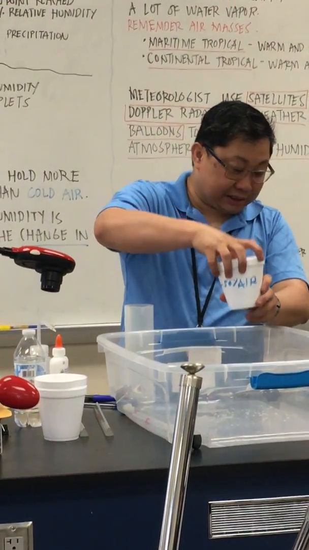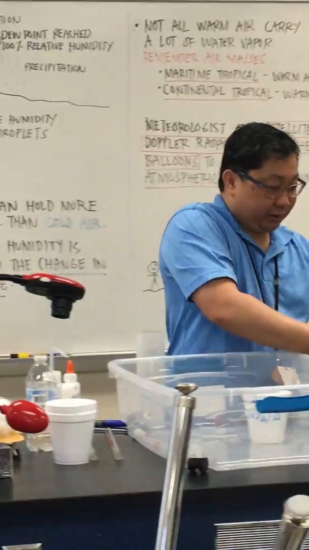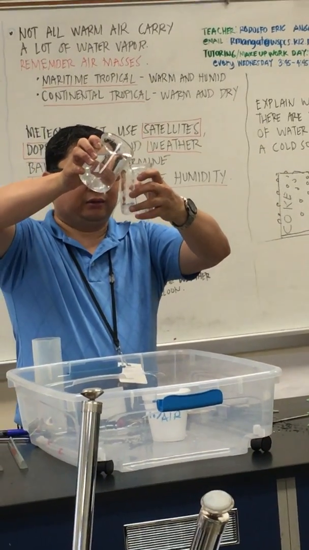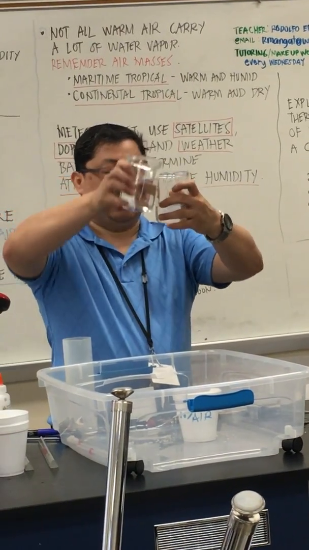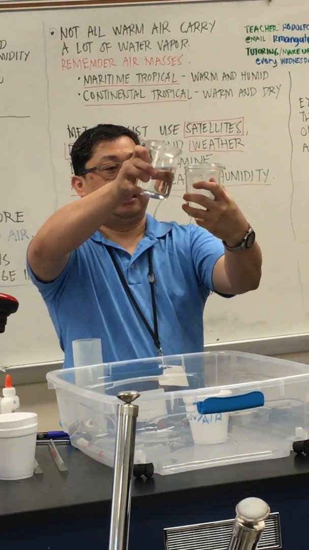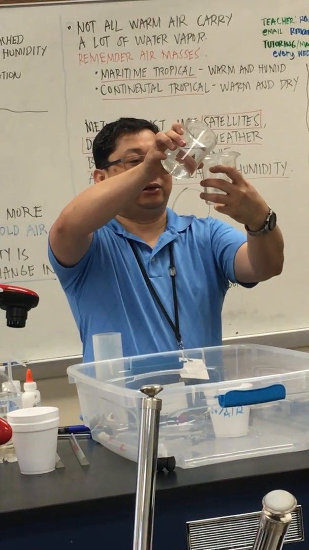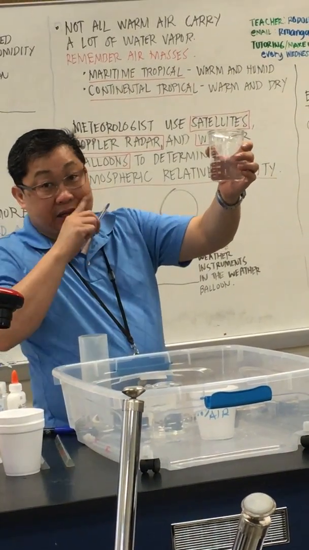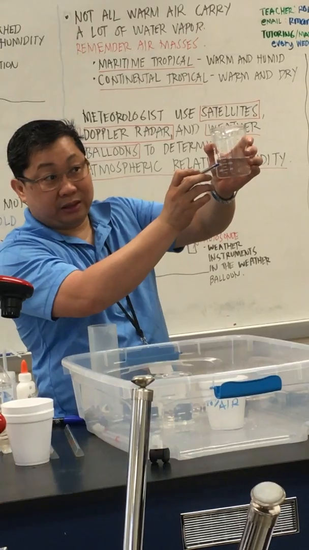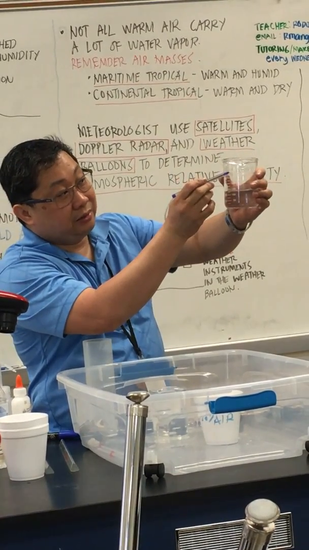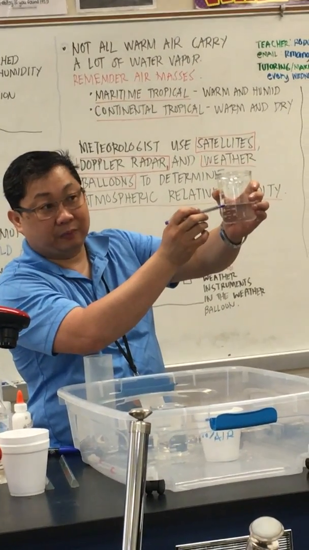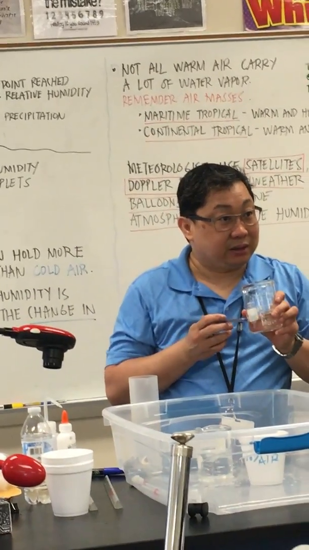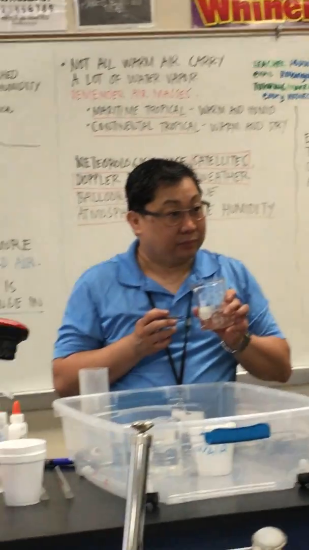It's the same thing as if I use this beaker here, if this beaker represents the air and I pour in halfway, the total of this one is 300. So I'll put in 150. Then this would be 50% humidity because this is the 300 mark, this is the 150 mark. So this means the air contains 50% humidity.